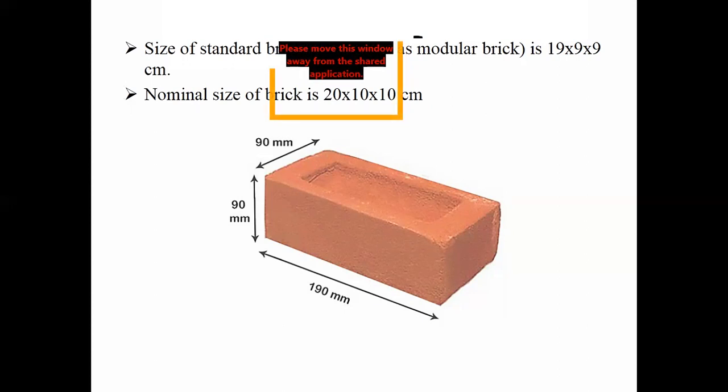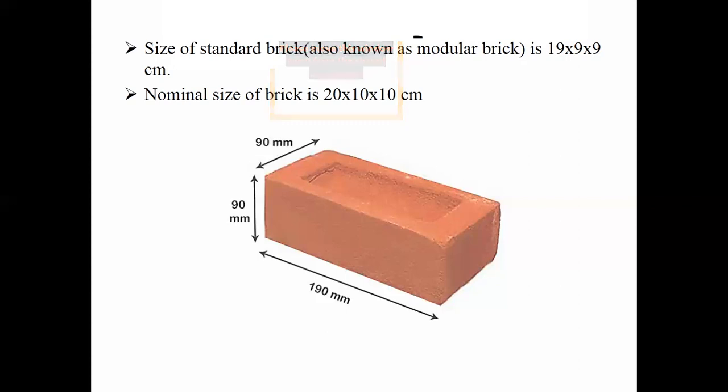That size is known as the nominal size of the brick. So the nominal size of the brick includes the brick size along with the mortar used for the binding purpose. That is the 10 mm increase in the size of the brick from the standard size of the brick.